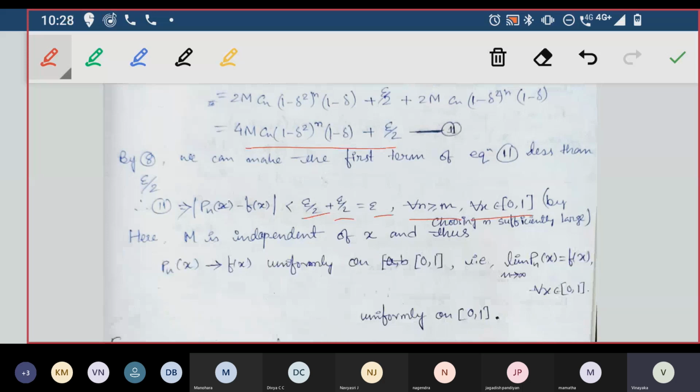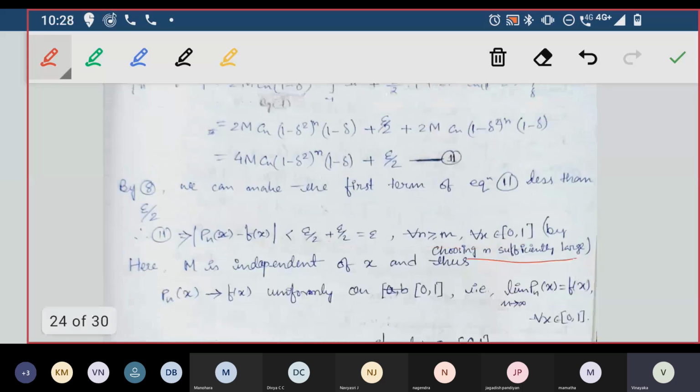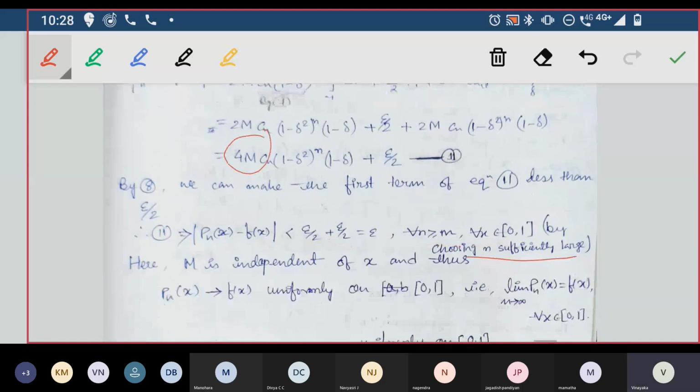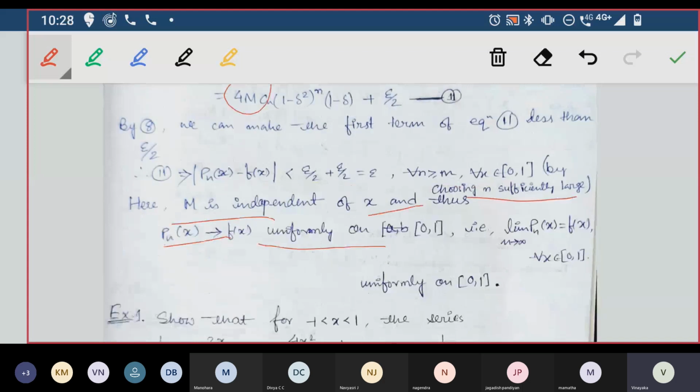By choosing n sufficiently large, because if you are not choosing sufficiently large, this 4m can be a very big number and it is not possible to find. So here m is independent of x because there is a maximum value, and thus Pn of x converges to f of x uniformly on the interval 0, 1.